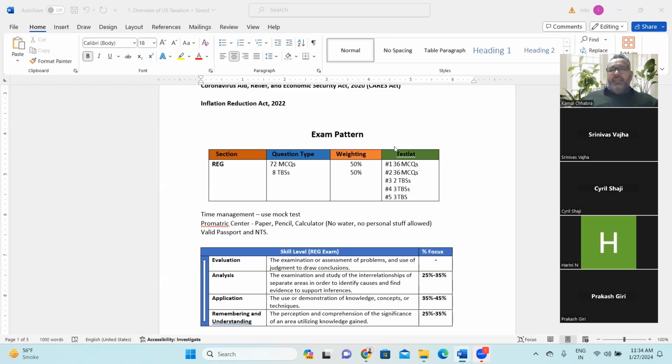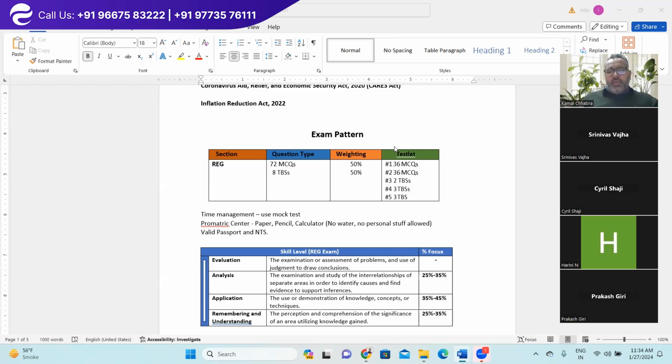That is very important. And another thing is, you will be given a 15-minute allowed break after the third testlet, right? That 15 minutes includes you going out of the Prometric center and coming back to your respective desktop, right? So keep some margin for the security check.